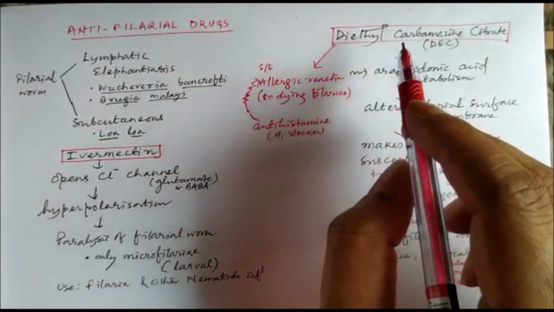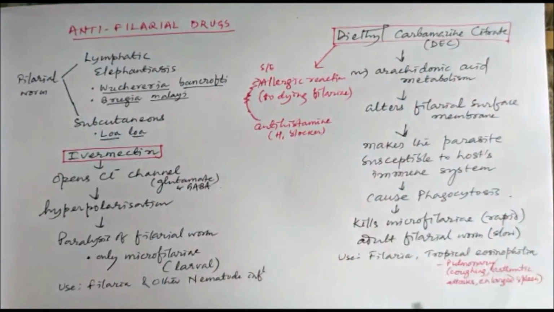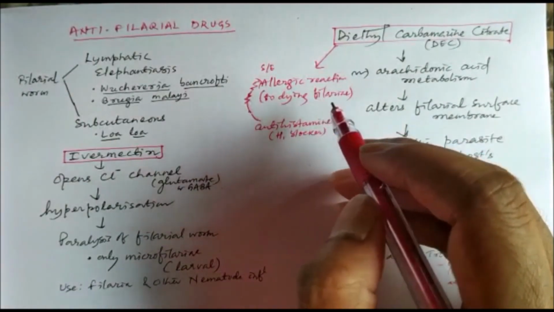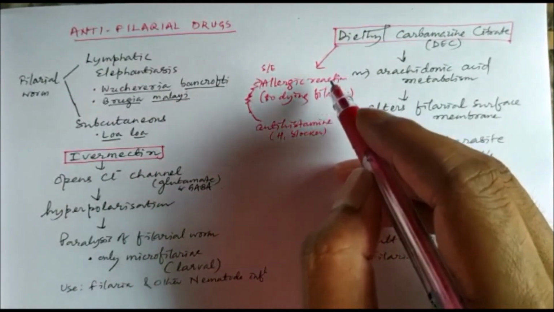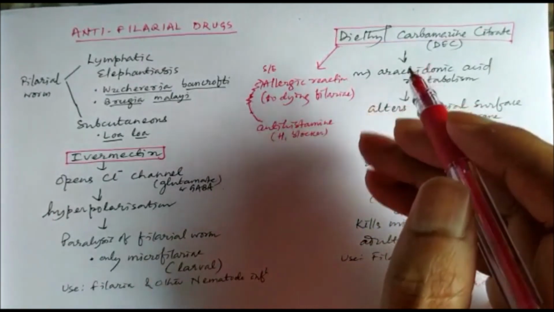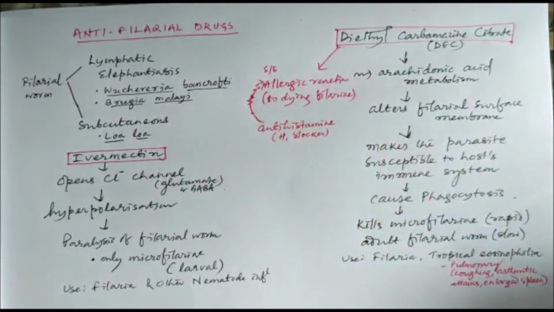And when DEC kills the filarial worms, those dying filarial worms induce an allergic reaction in the body, and to counter that we can use any antihistaminic H1 receptor blocker to counter that side effect of diethylcarbamazine citrate. So this is all about anthelmintic drugs.